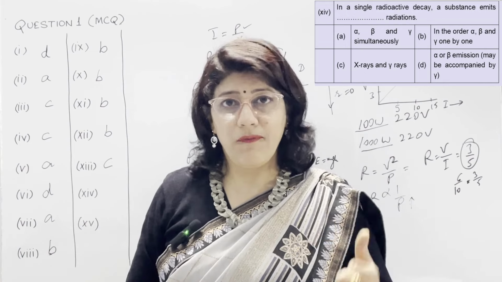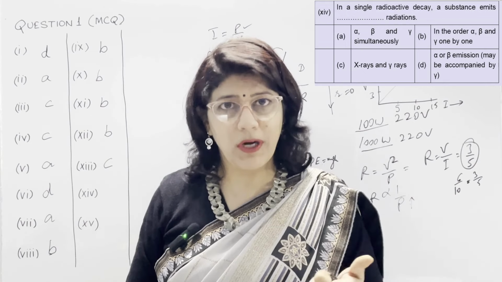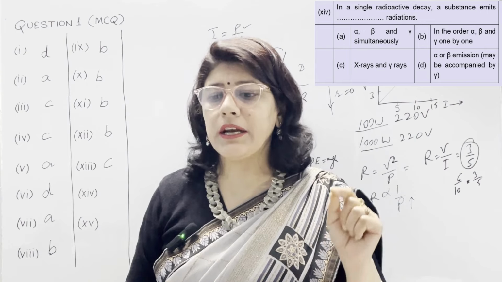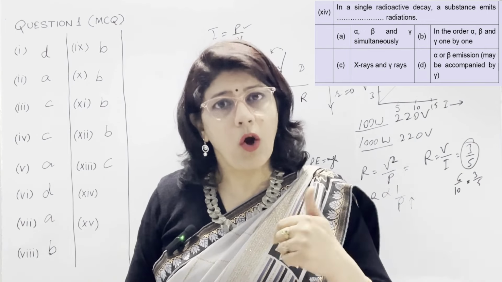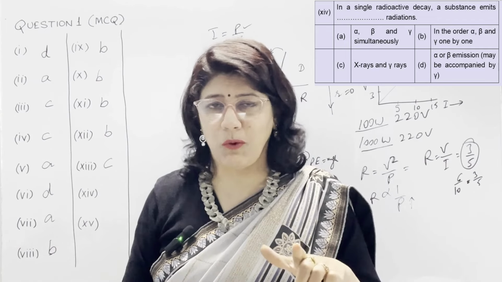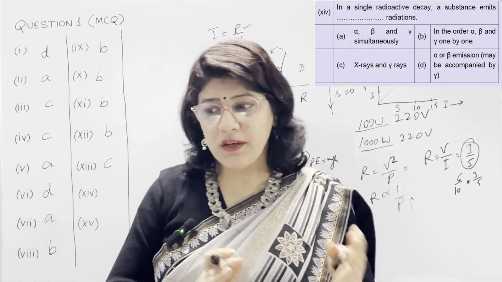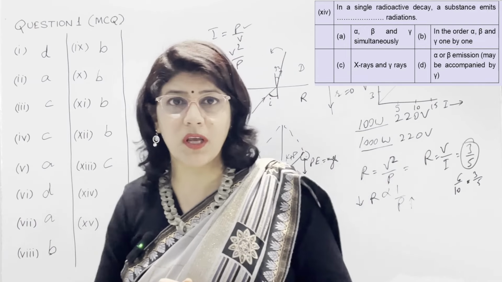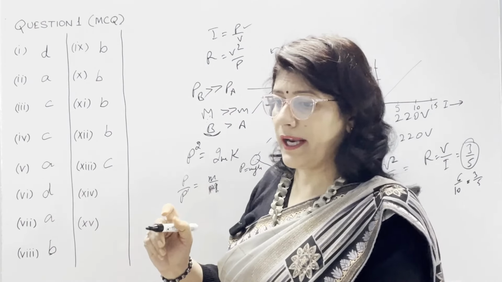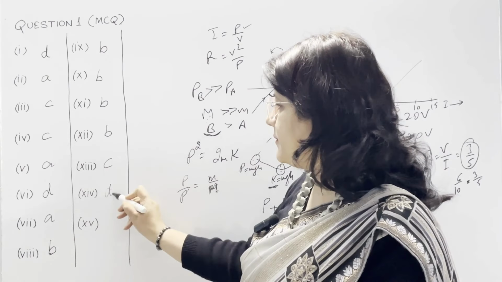D option is alpha or beta emission, and we know that this is correct because in a single radioactive decay, only alpha or beta can emit along with the gamma radiation. Gamma can be accompanied with both of them, but alpha and beta cannot emit simultaneously. So our correct option here is D.